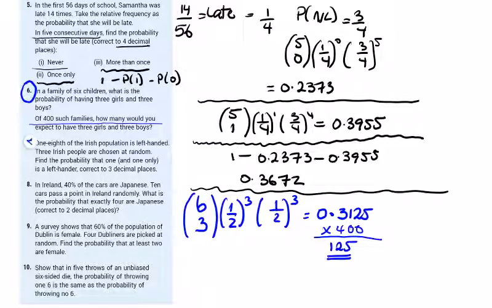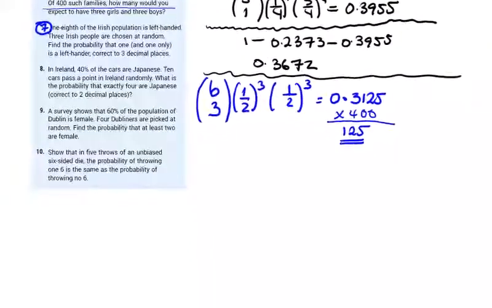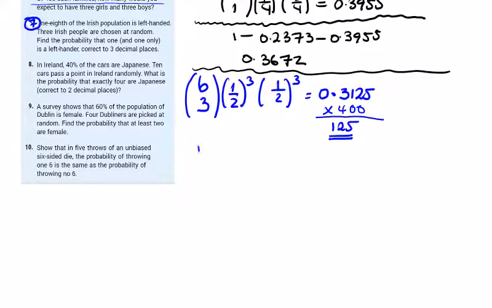Okay, on to number 7, which is this question here. 1/8 of the Irish population is left-handed. We had earlier said 10%, so it was rounded off. So 1/8 is left-handed. And 3 Irish people are chosen at random. So we'll go for 1 over 8 as success, and then 7 over 8, those non-left-handed people, as failures. We have to find the probability that one of these 3 and one only is a left-hander.